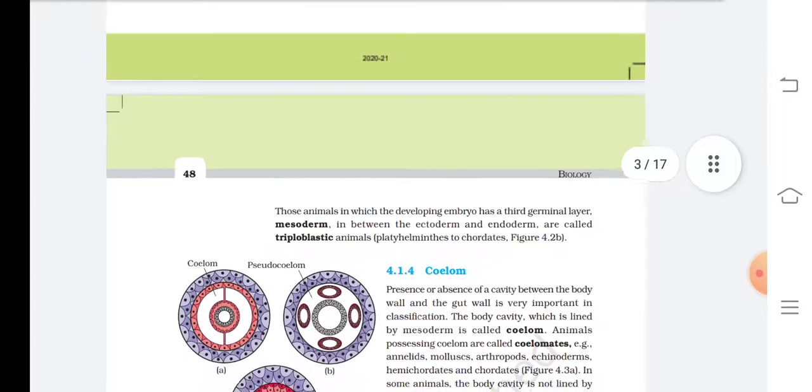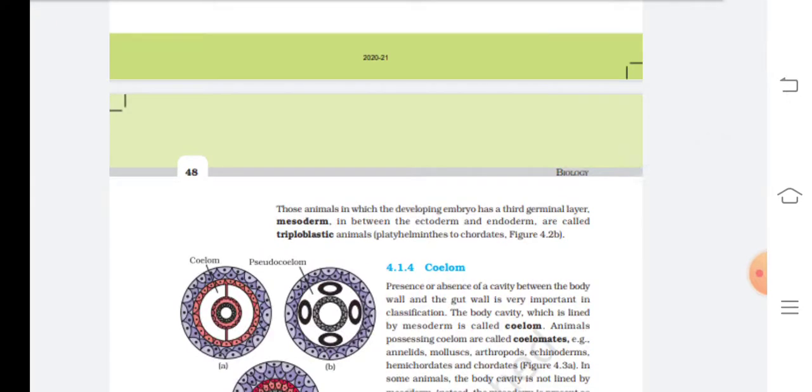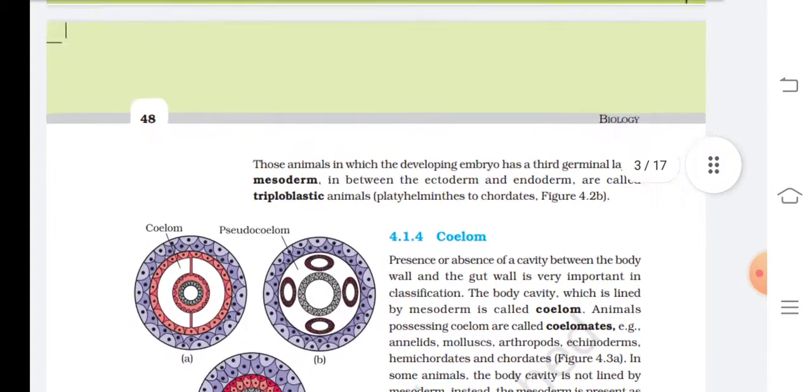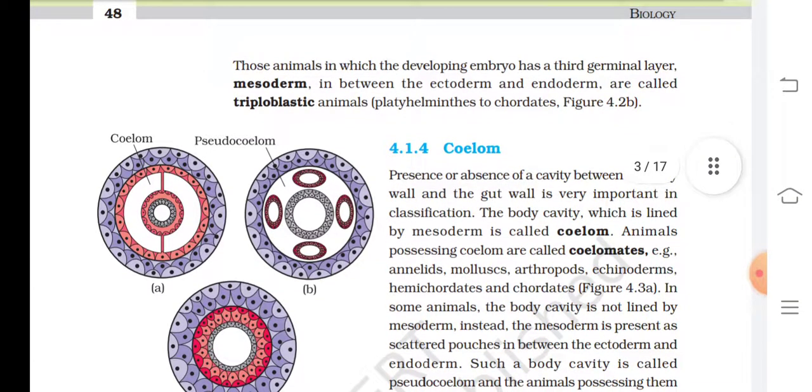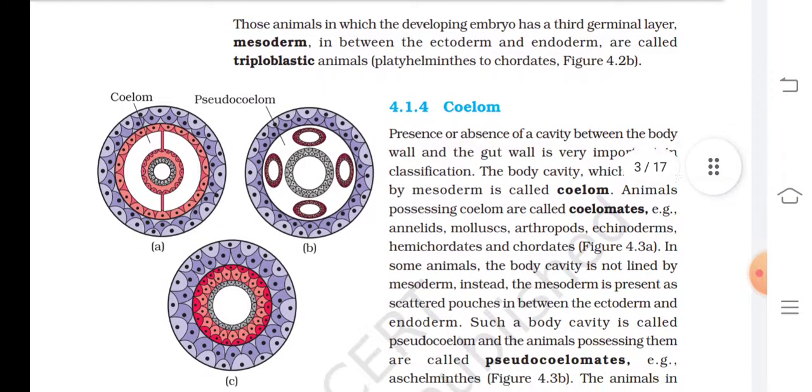Those animals in which the developing embryo has a third germinal layer, that is mesoderm, in between the ectoderm and endoderm, are called triploblastic animals, that is present in Platyhelminthes to chordates. 4.1.4 Coelom.